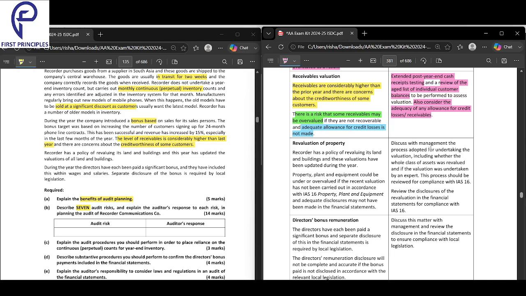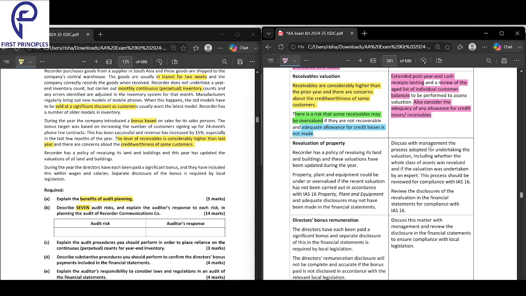and review the aged list of individual customer balances. Also, consider the adequacy of any allowance for credit losses on receivables. To summarize: extend the post-year-end cash receipt testing and a review of the aged list of receivables by individual customer to be performed to assess the valuation. Also, consider the adequacy of any allowance for credit losses.